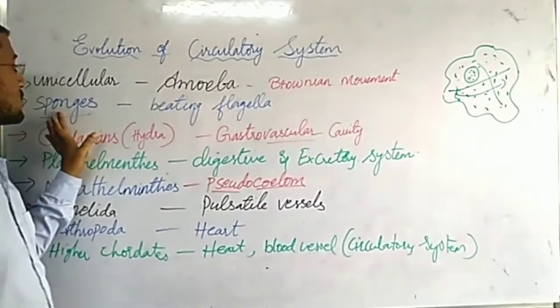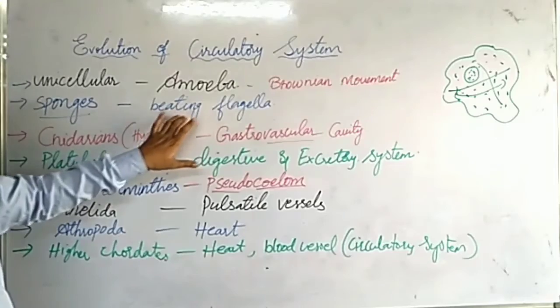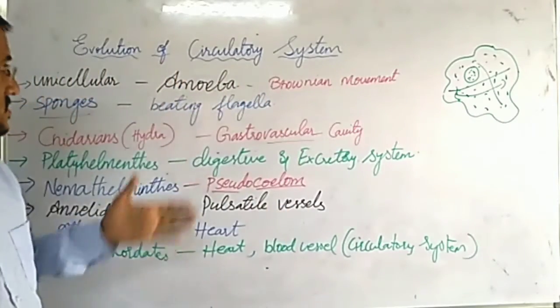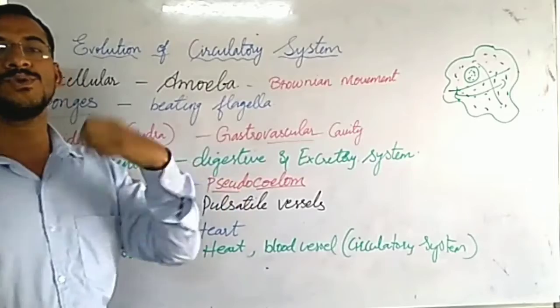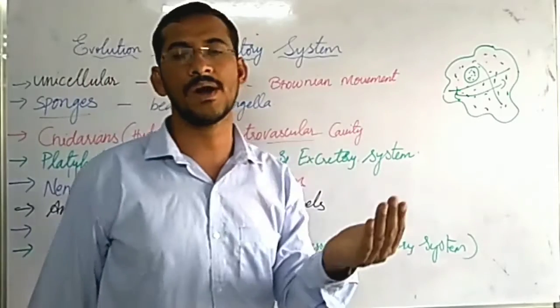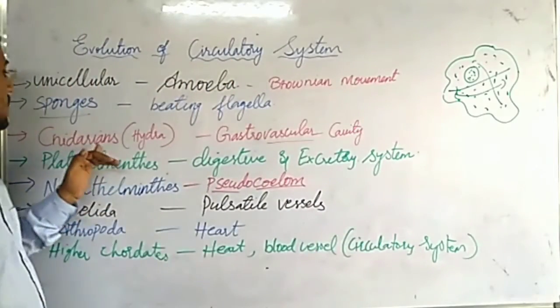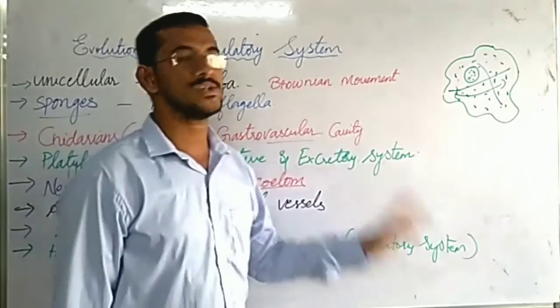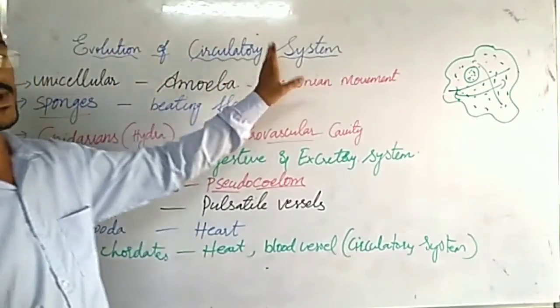In case of sponges, by beating flagella in the water and making ocean currents, the nutrients will be circulated from one part of the body to the other. In case of hydra and jellyfish, that is cnidarians, gastrovascular cavity helps in circulating the nutrients.